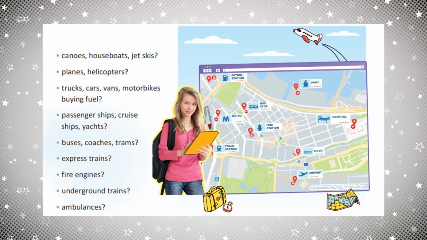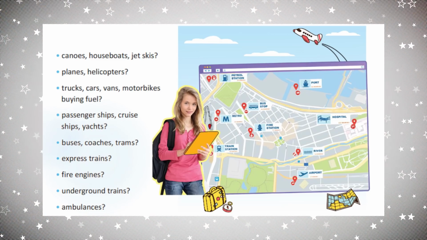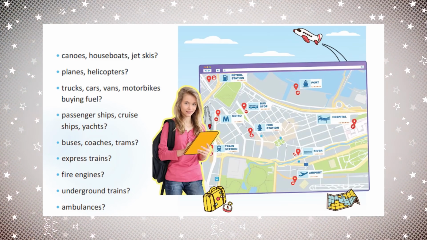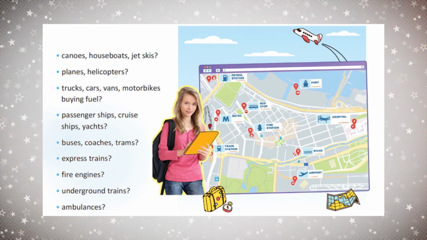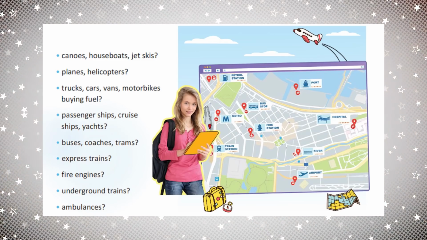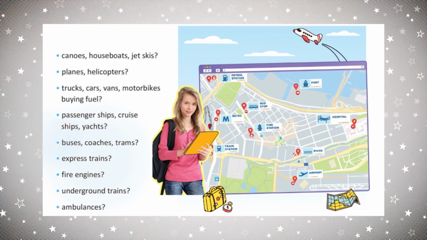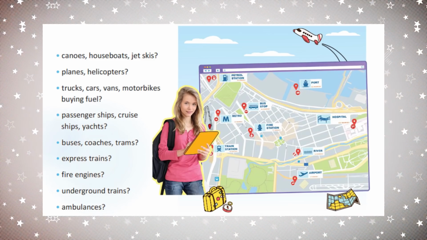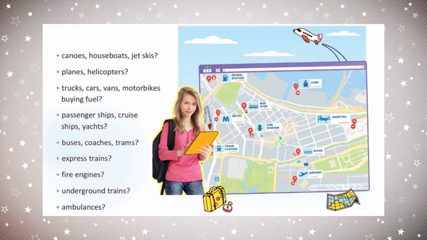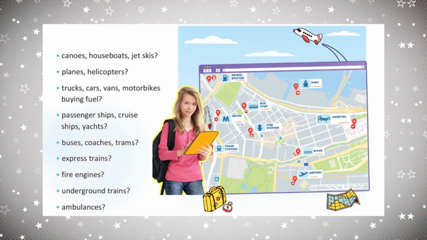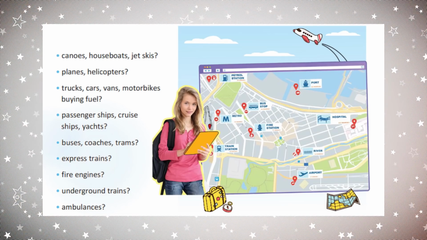Trucks, cars, vans, motorbikes, buying fuel. What's this? A petrol station probably. Yes, petrol station. Passenger ships, cruise ships, yachts. Again, this is the port. Buses, coaches, trams. What's this? Find the information. Yes, this is the bus station or bus stop. Express trains.